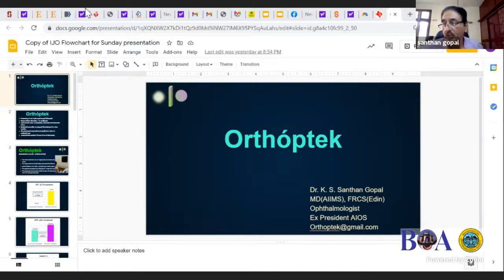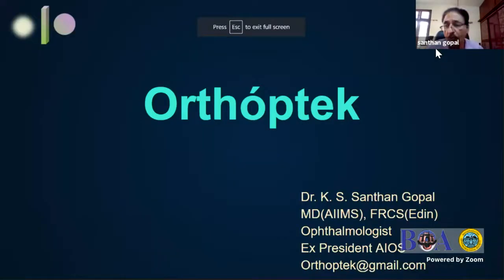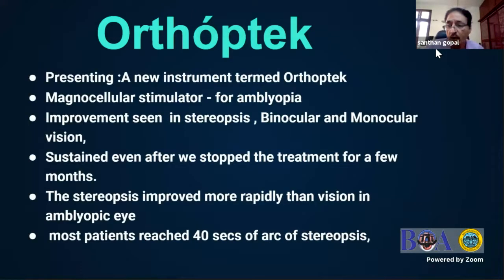Good morning. I thank the Bombay Ophthalmic Association for this opportunity to present my instrument, which is called the Orthoptic. This talk is divided into three parts. The first part is just the presentation of the instrument, and also how to use the instrument, which is very easy. Even illiterate patients can use it. The second part is to show you the results using this machine on over 142 patients.